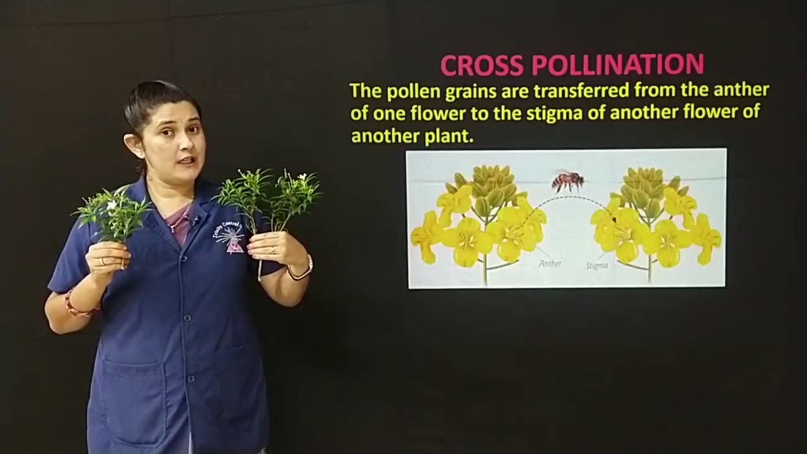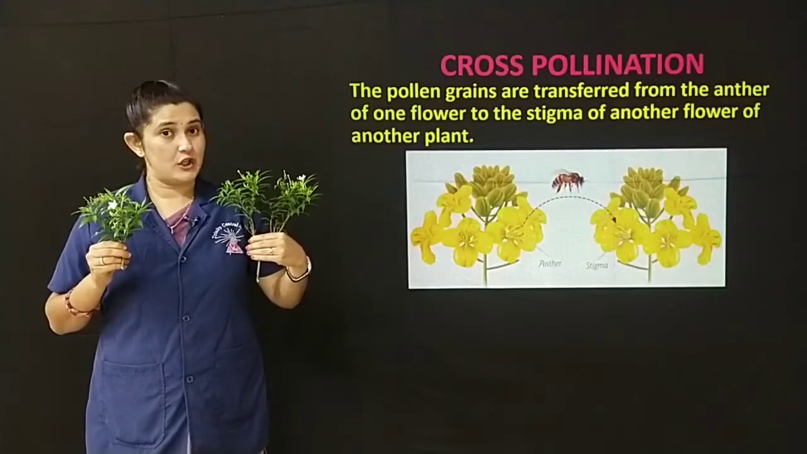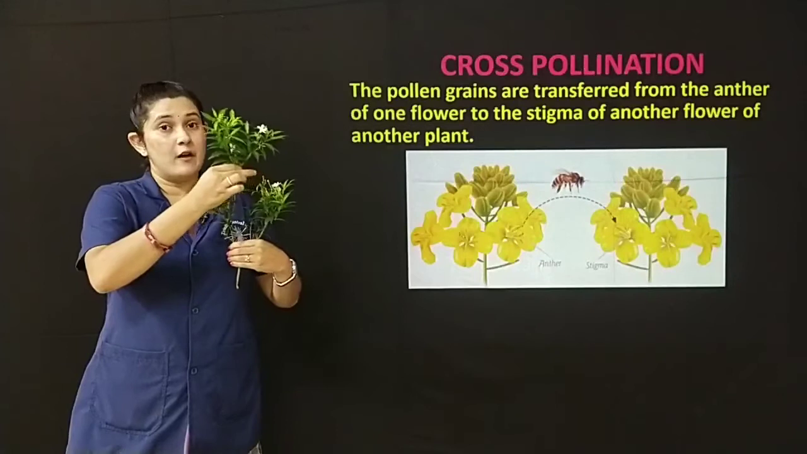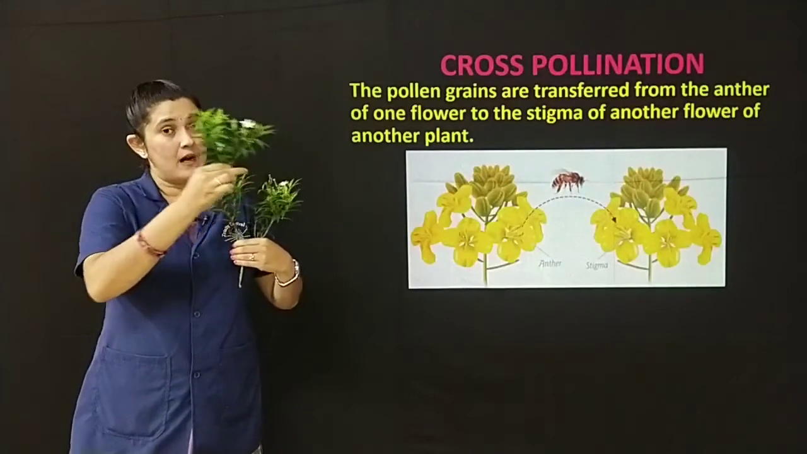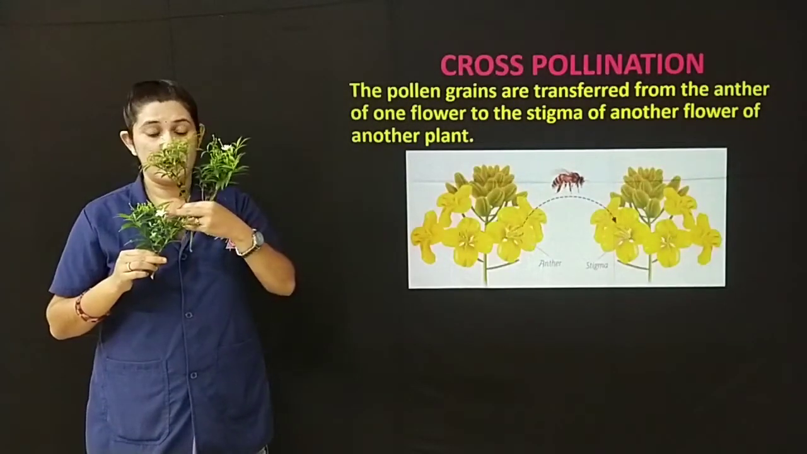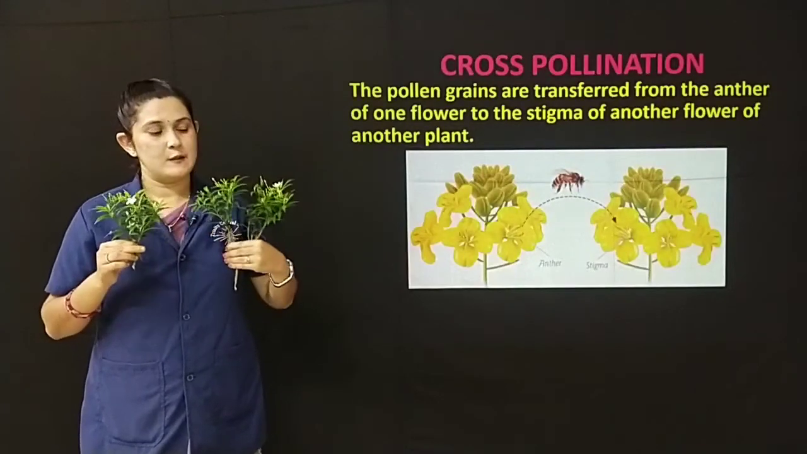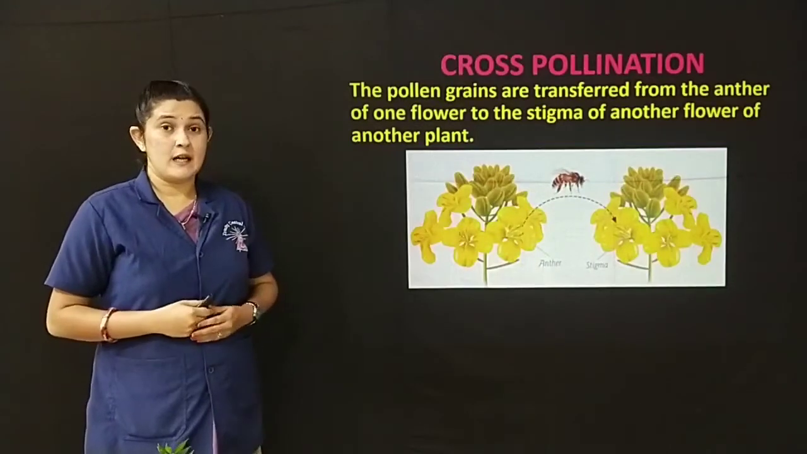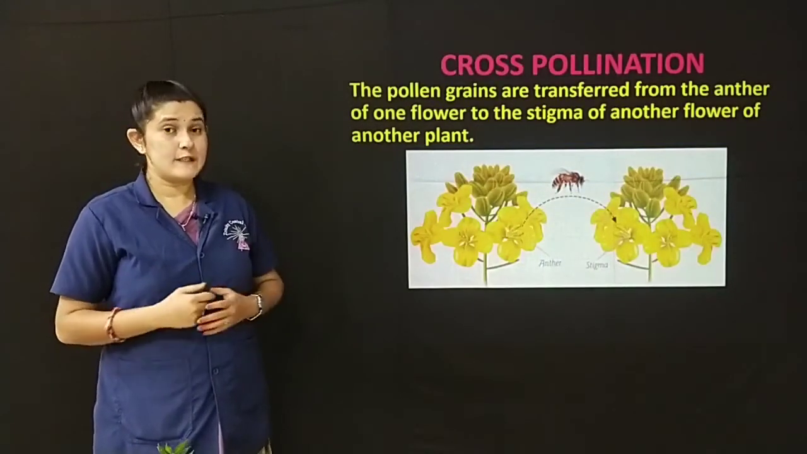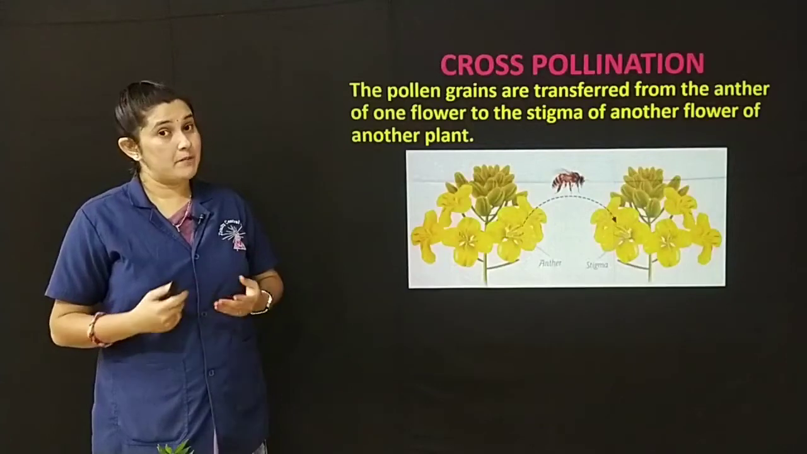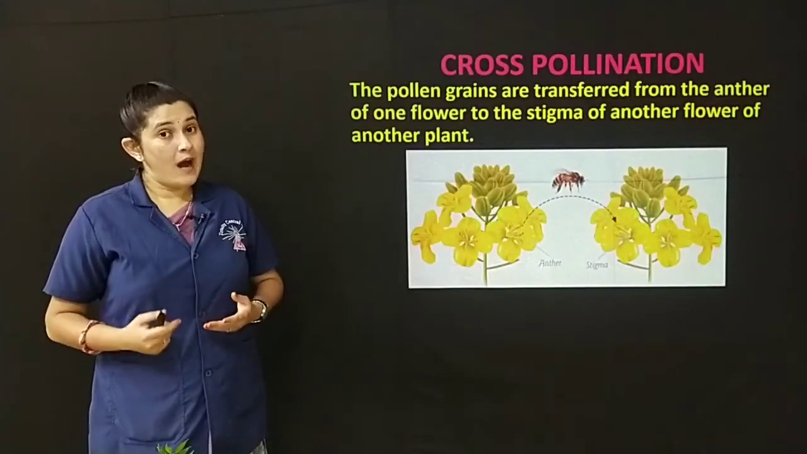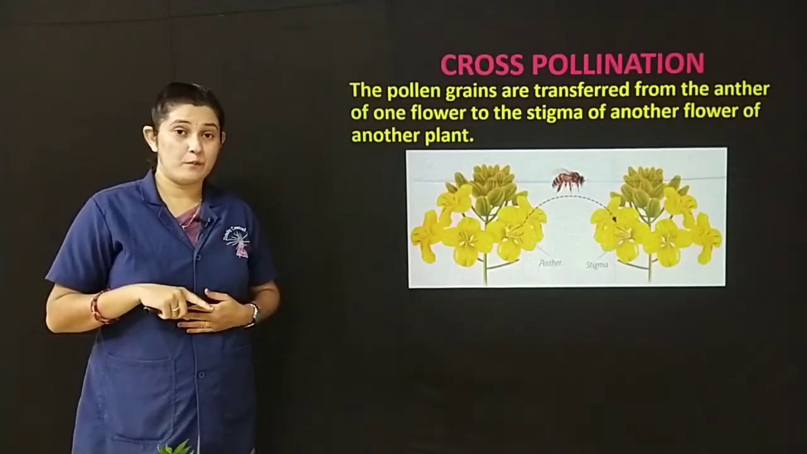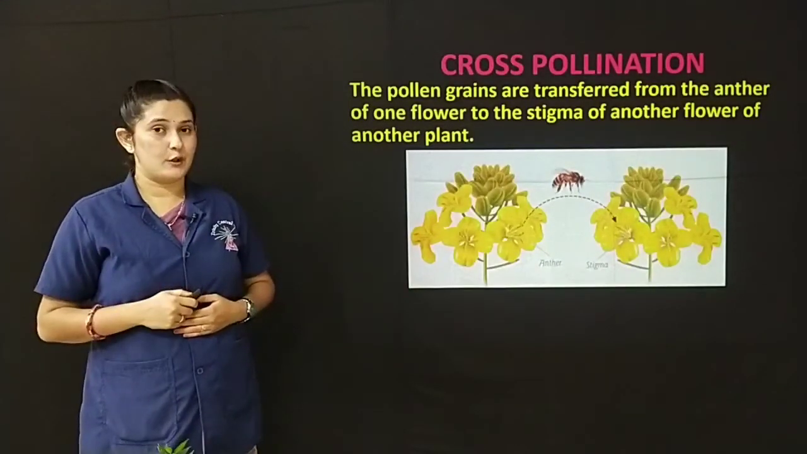Here the pollination, that is cross-pollination, takes place from the anther of one flower of one plant to the another flower of another plant. So this is cross-pollination. Cross-pollination takes place in monosexual plants, or the plants having one reproductive part, either female reproductive part or male reproductive part.